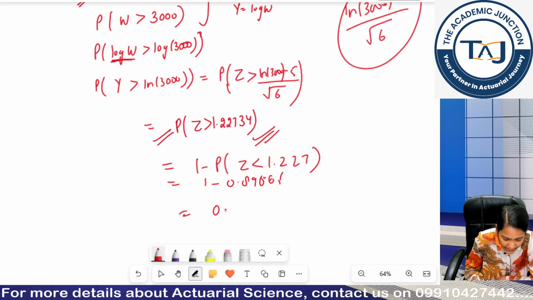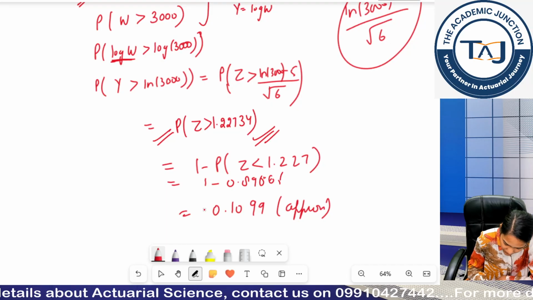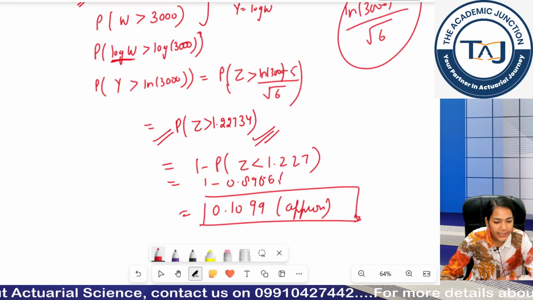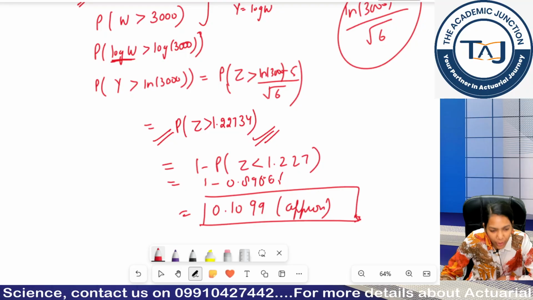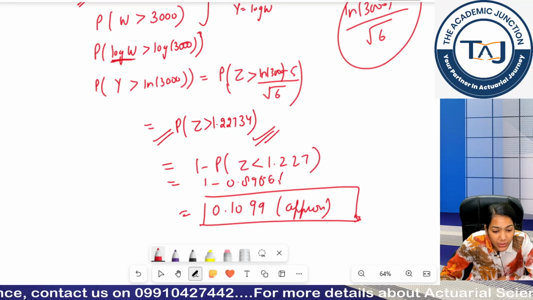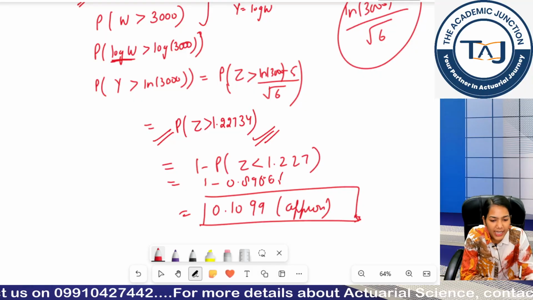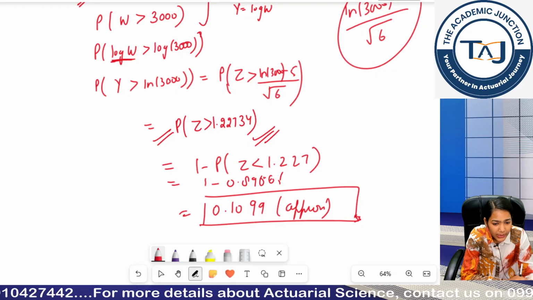I get it as 0.1099 approx. Is this clear? If we are getting some distribution of log normal, first we have to convert it into normal, then we have to convert it into standard normal. Reason is clear, because I only have standard normal distribution values in my tables book. Is this clear?